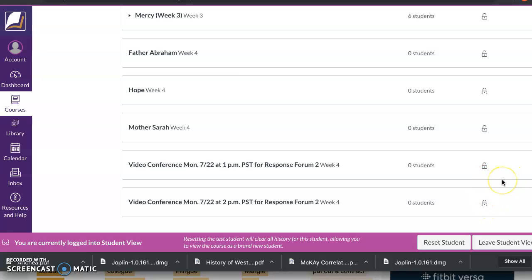If you can't do a video conference or don't want to, then of course you'll join one of these 3 groups. Just be sure that you join a group before you post any responses in the first response forum for this week. If you don't do that, then your group members will not be able to see what you contribute